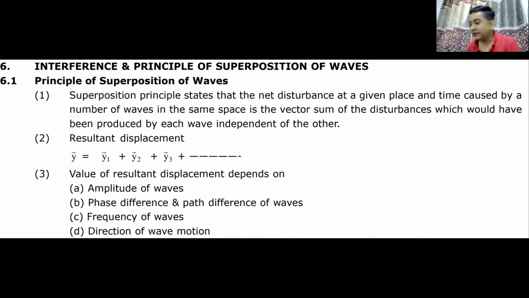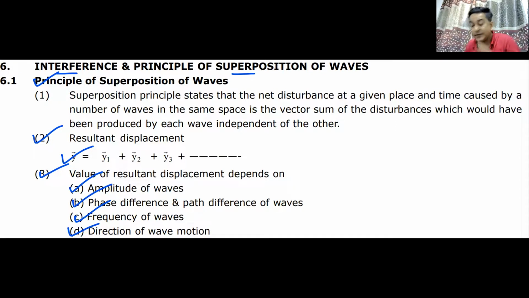Well, then we move ahead and write the next heading, and this next heading we have already seen. Interference and superposition. What is superposition? If in the same medium more than one wave is traveling, then the resultant displacement will be given by y1 plus y2 plus y3 and so on. On what all factors does this resultant intensity depend?